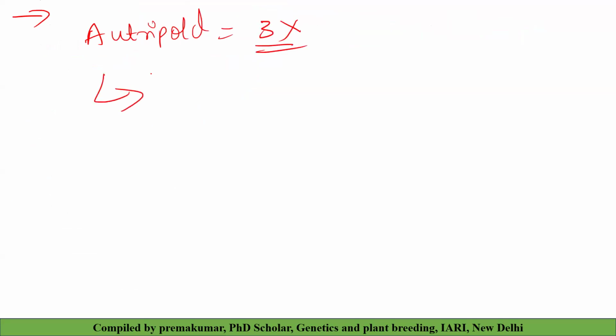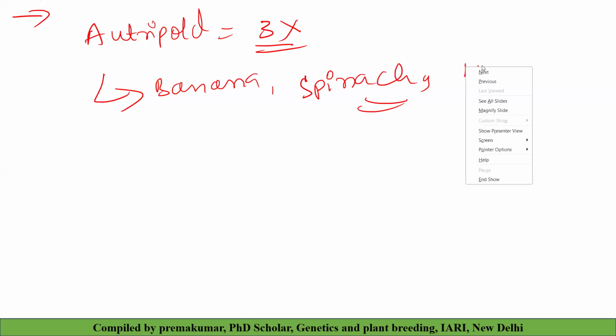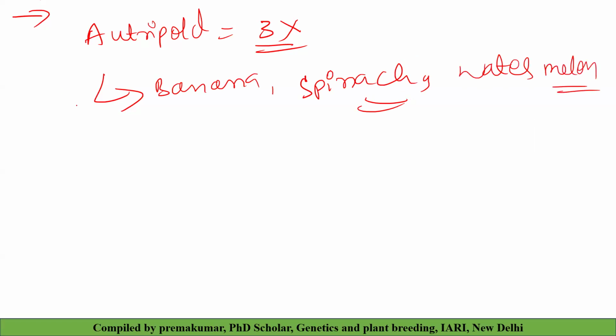See, writing the things is very difficult. Then first we will discuss about autopolyploids, so the auto triploid we will discuss. What are auto triploids? We have a 3x condition. The typical examples of auto triploids are banana, spinach, and there are several examples like watermelon. This is the main source of your trisomics.